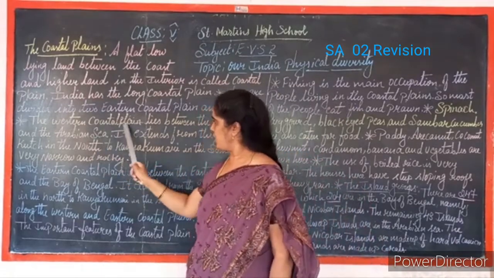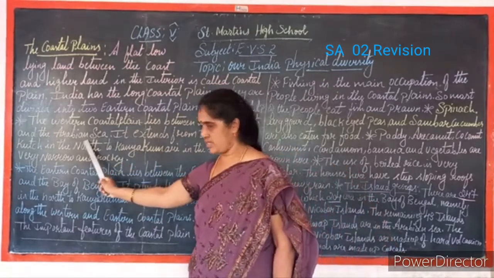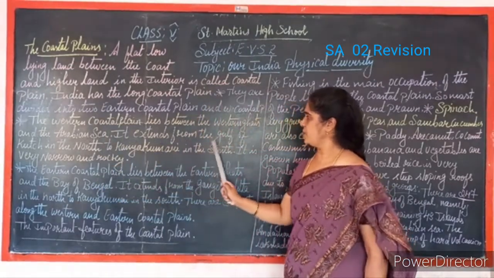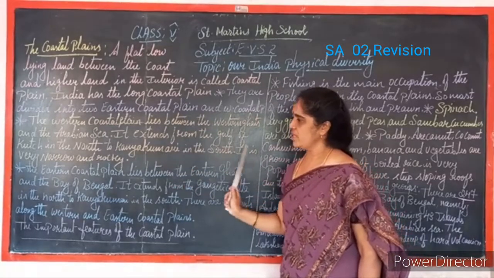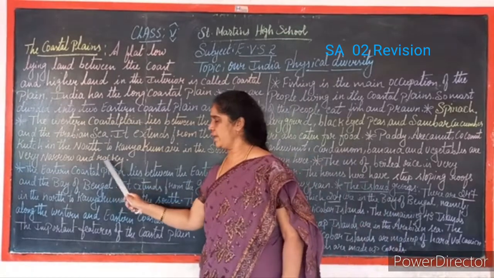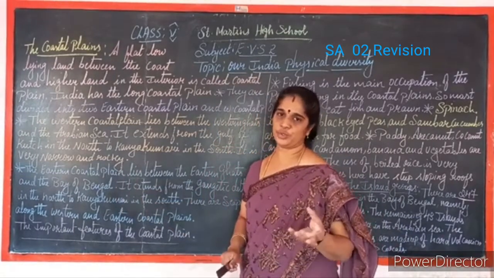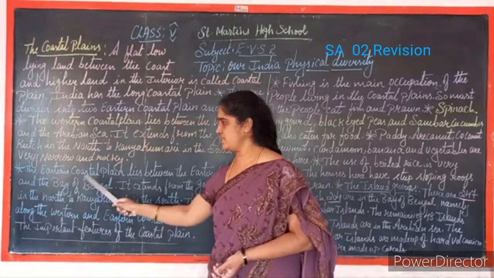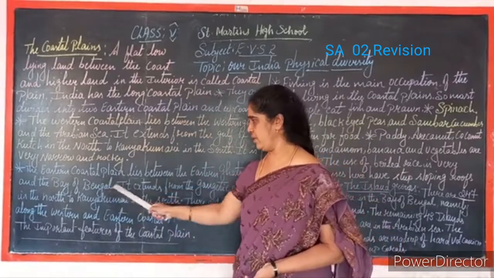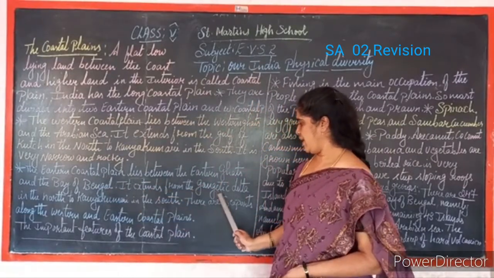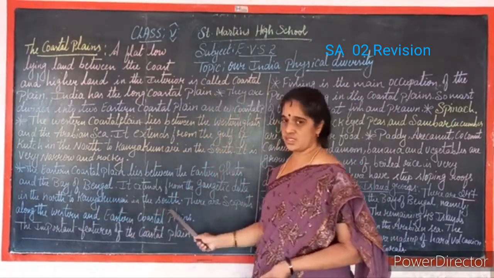The western coastal plain lies between the Western Ghats and the Arabian Sea. It extends from the Gulf of Kutch in the north to Kanyakumari in the south. It is very narrow and rocky. I showed you in the map. Next, the eastern coastal plain lies between the Eastern Ghats and the Bay of Bengal. It extends from the Gangetic Delta in the north to Kanyakumari in the south.